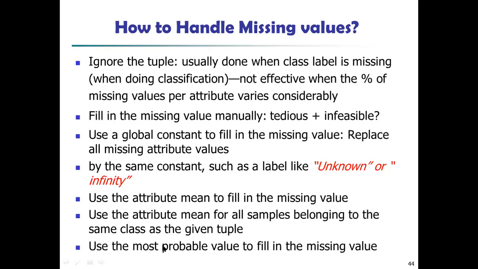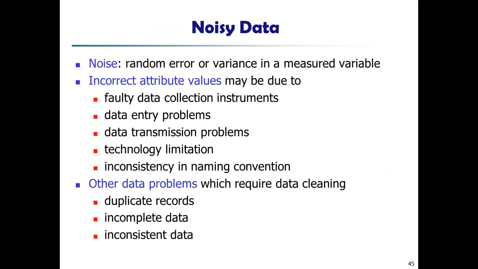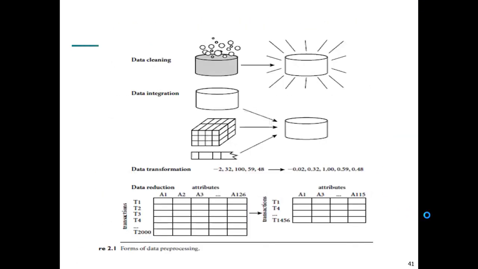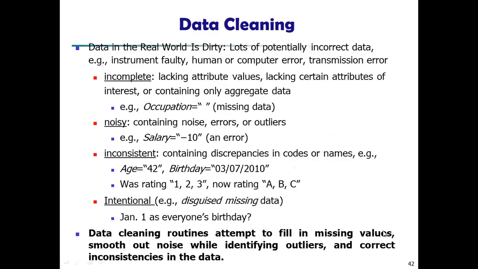And then use most probable value to fill in the missing values. So here, using other customer attributes in your data set, we can fill the particular data values by using the decision tree, etc. Now the first is missing data, right? So in the data cleaning, mainly we will focus on these 3 steps. One is missing value, then noisy data, and inconsistencies, right?